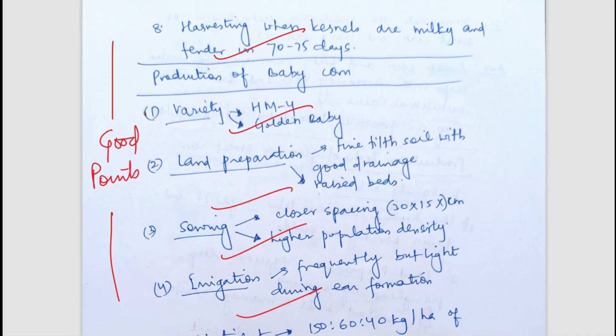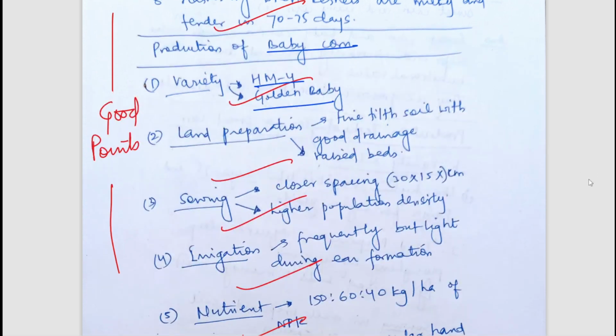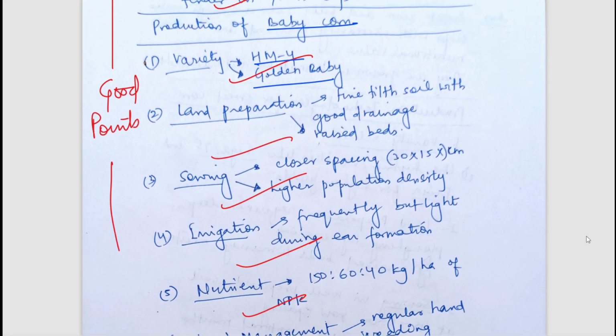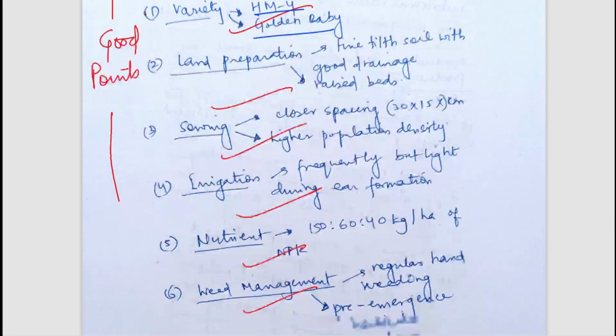Then similarly, the production of baby corn has been mentioned. Similar points, but varieties are different, and a similar structure has been kept in mind. There could be a little bit of differences, such as in variety, differences in spacing, and differences in nutrient management, but it will be very minimal. So you can simply pause and read it.